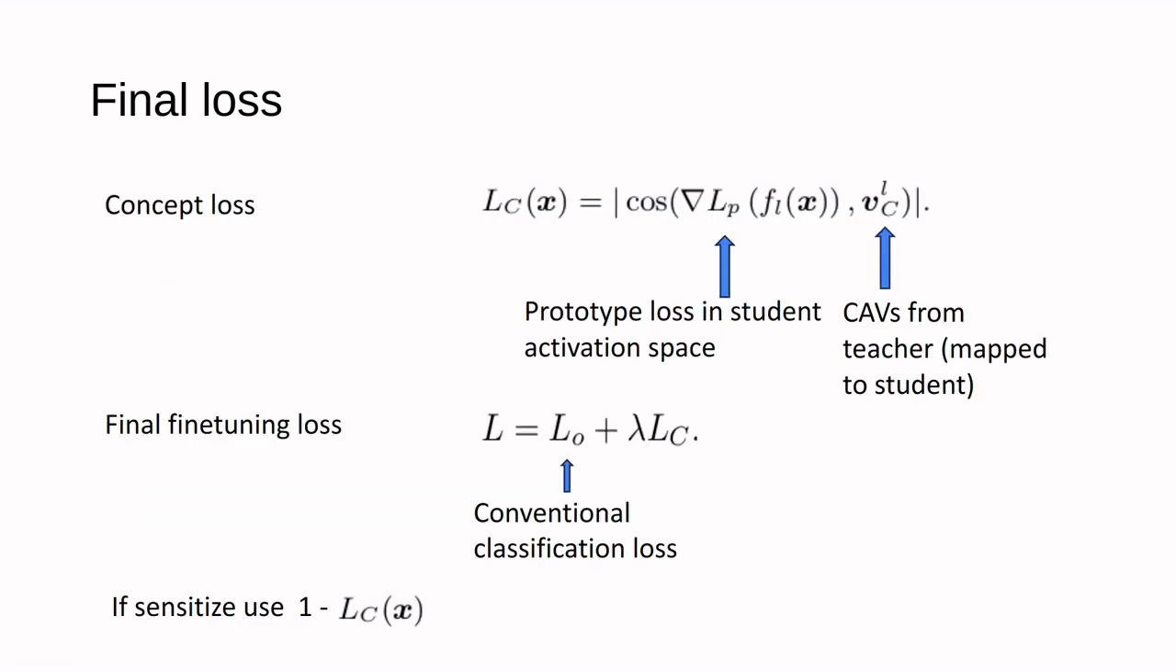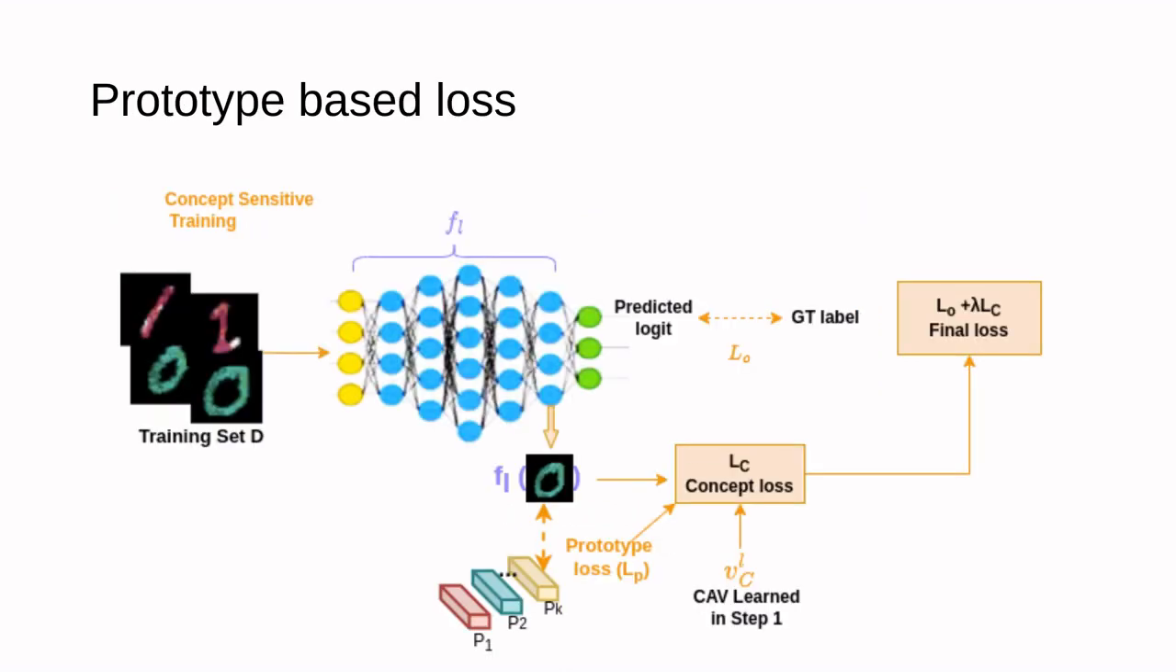Our concept loss is calculated as the cosine of the prototype loss gradient and CAVs from the map teacher, and is added along with the conventional ground truth loss to form the final fine-tuning loss. The above is for desensitization of the model for concept C. For sensitization, we need to use 1 minus LC as the concept loss. Our training pipeline is shown with prototype space intermediate layer sensitivity.